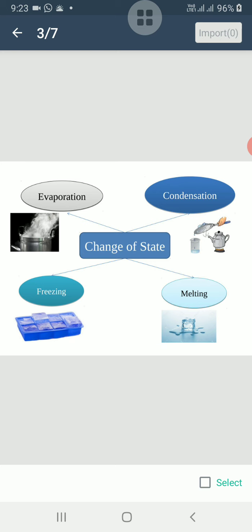And when we put normal water into the freezer of our refrigerator, it takes the form of ice. It means when we cool water, the movement of its molecules slows down. They come very close to each other and pack into a rigid shape to form ice. So the change of liquid to solid on cooling is known as freezing.